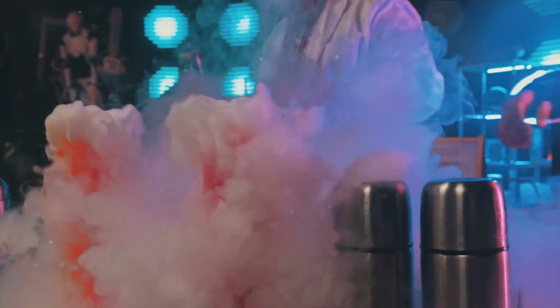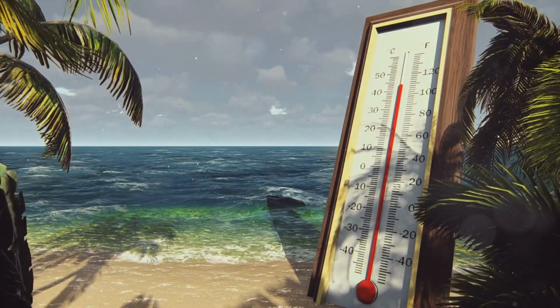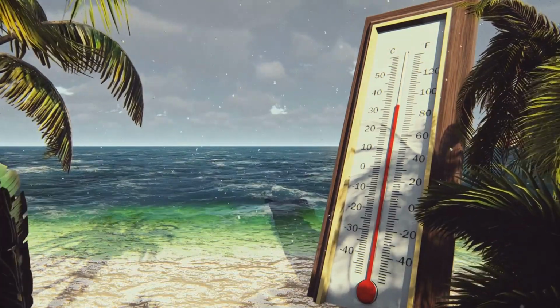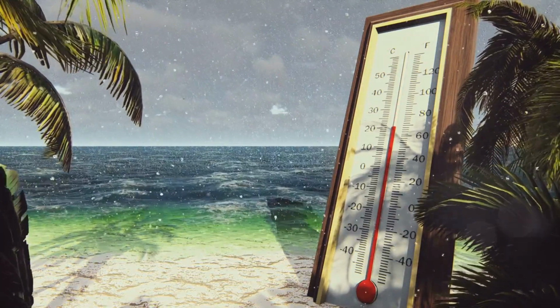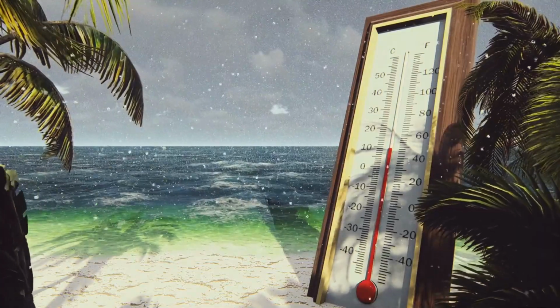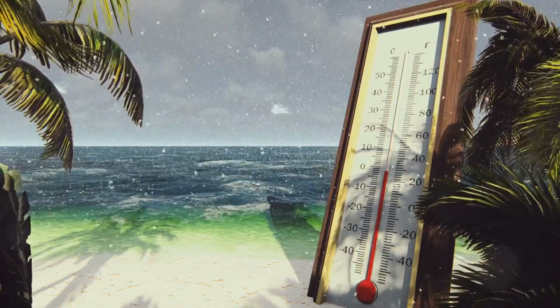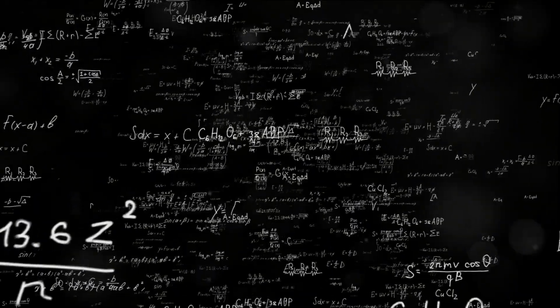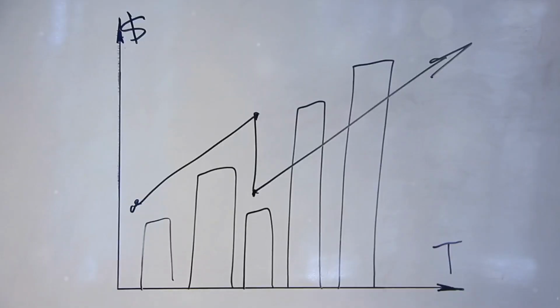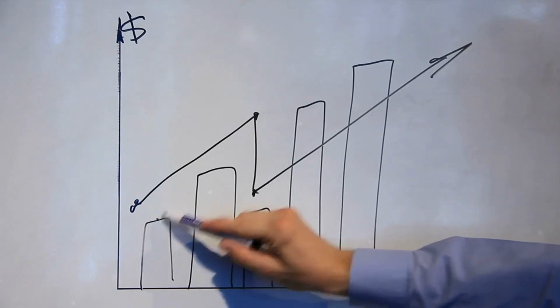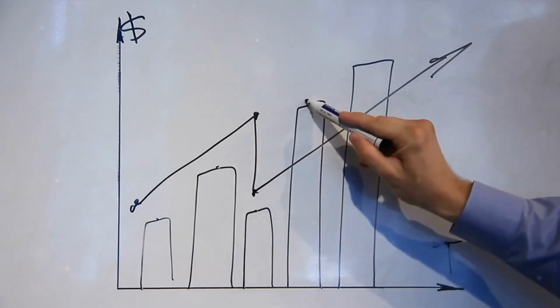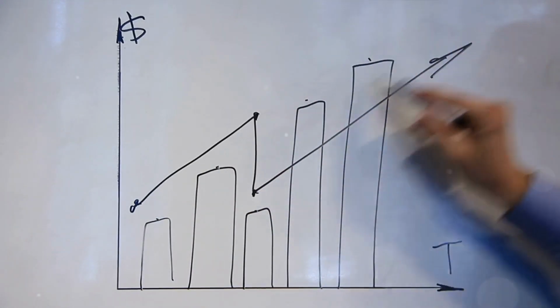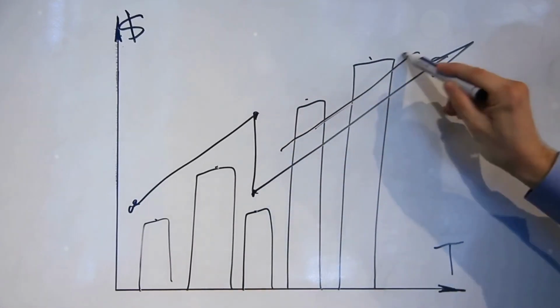This leads us to the Nernst heat theorem, an alternative statement of the third law. It tells us that as temperature approaches absolute zero, the entropy of a system approaches a constant minimum. In other words, while we can't reach absolute zero, we can get increasingly closer to it. The entropy decreases, but it never quite reaches zero. This is the reason why we can't achieve a state of perfect order, or zero entropy.